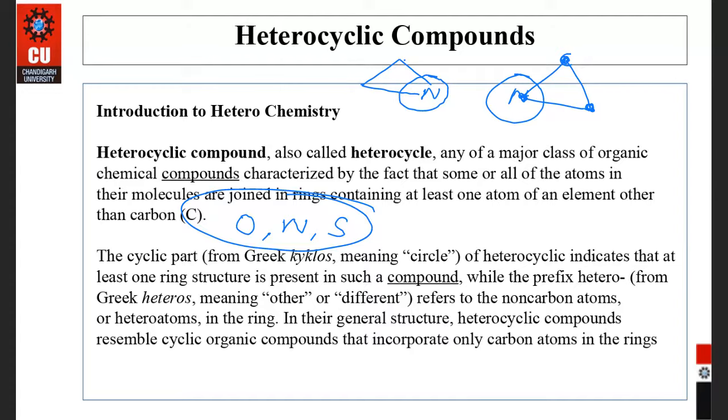What are the properties of these? If these heteroatoms are present instead of carbon, then what is the change in the carbon ring, and what is the name of that compound? Okay, so why do we study the heteroatoms? Why do we study the heterocyclic compounds? Yes, Muskan, right, very good.